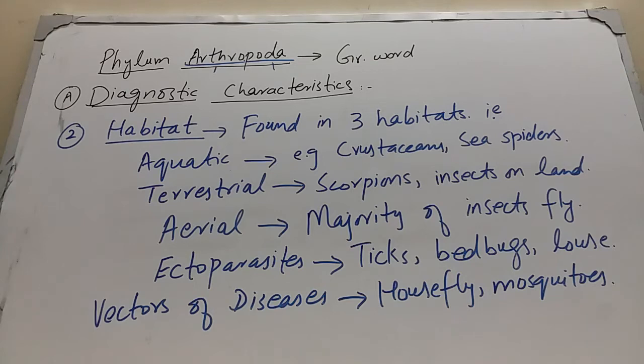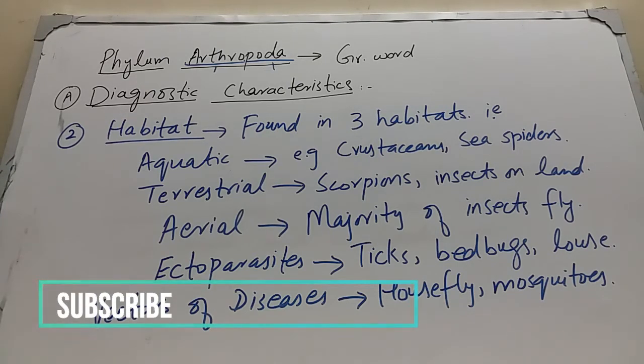Second point is about the habitat of arthropods. Arthropods are found in all the three habitats. They are found everywhere. We can say they are cosmopolitan in distribution. Arthropods are found in the marine life. For example, crustaceans, spiders, sea spiders, they are found in the sea water. They are also terrestrial like scorpions, insects on the land, and besides this, arthropods also have aerial mode of life. For example, majority of the insects, they fly in the air.